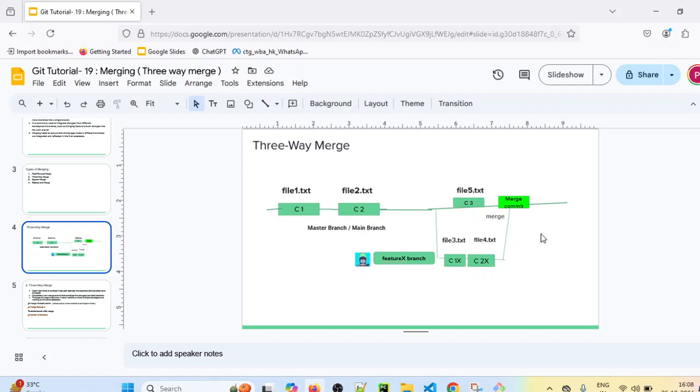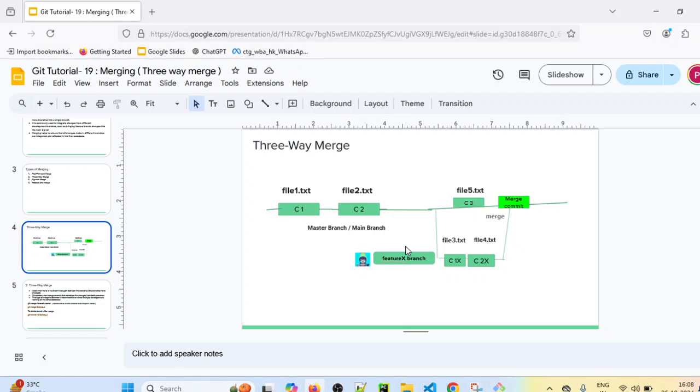About conflicts we will see in detail in a coming session. But whenever we merge this feature X branch, we have to solve those conflicts, and then it will automatically create one new merge commit. So total will be 1, 2, 3, 4, 5 and the last one is the latest merge commit. So total 6 commits are there in this scenario.